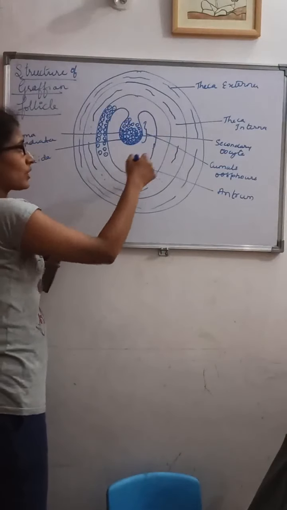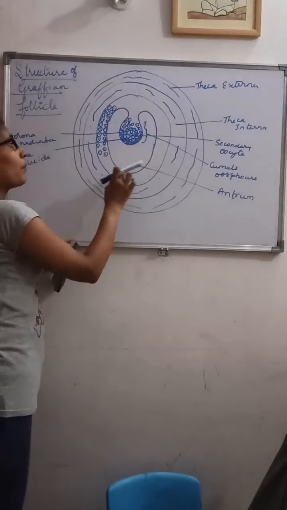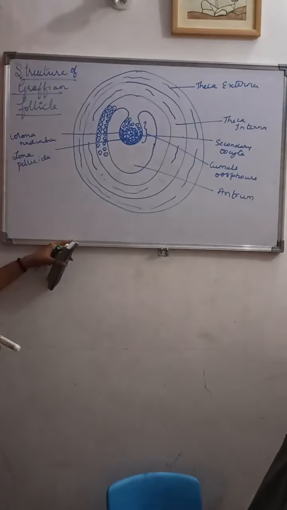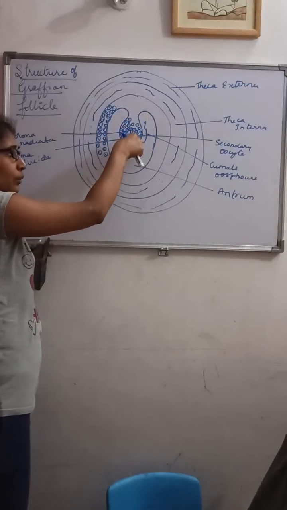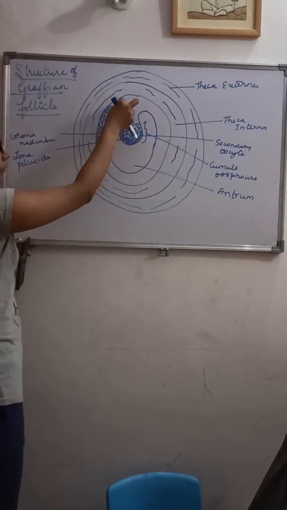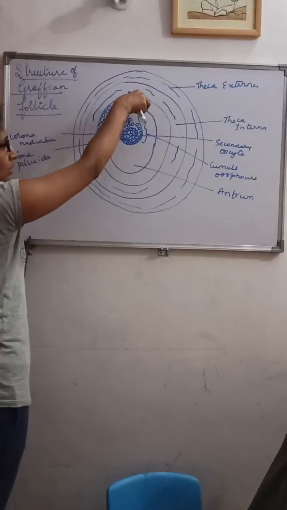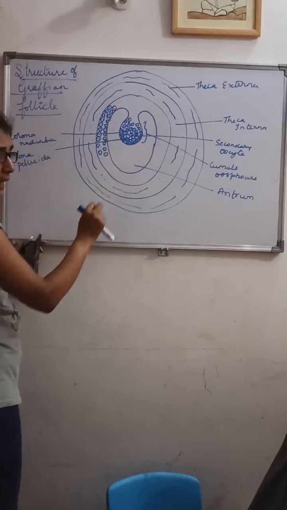This is called the membrana granulosa. This membrana granulosa, you can see here, is projected into the antrum at one point.